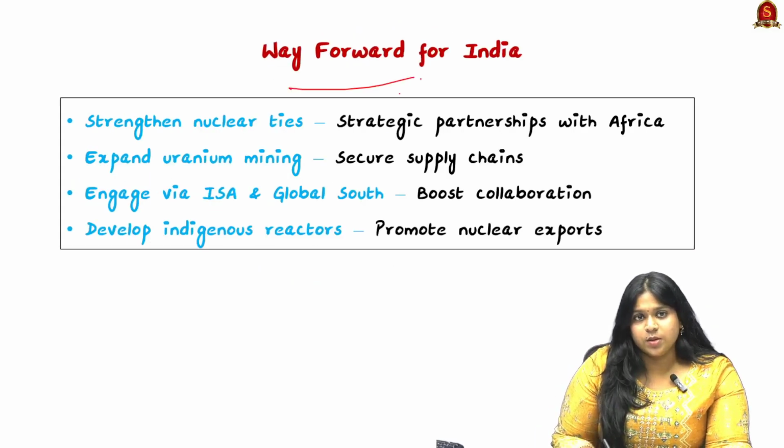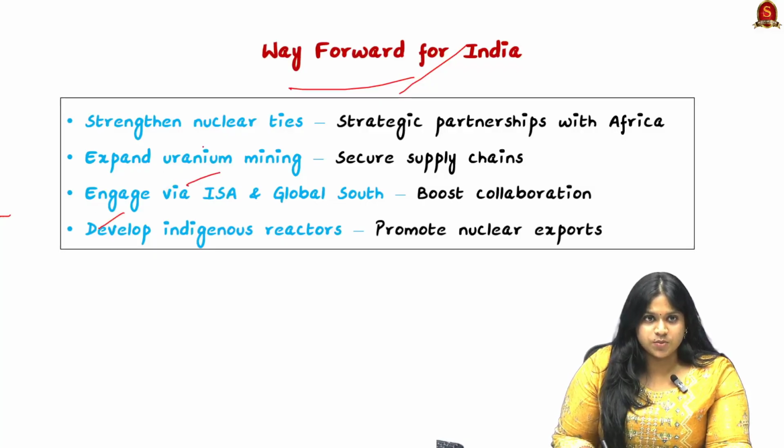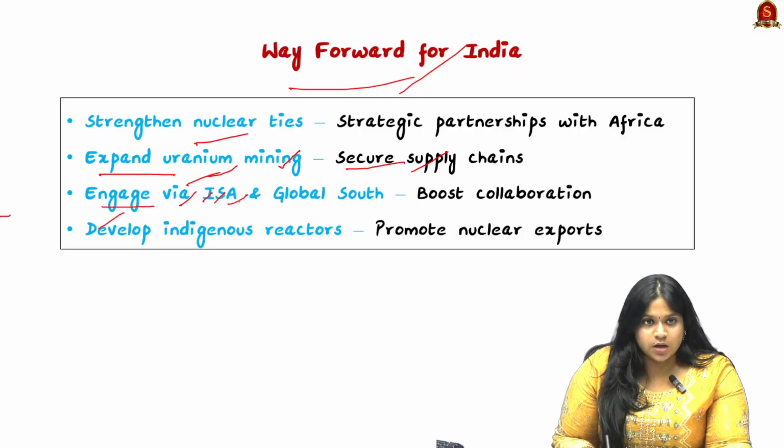So, what would be the way forward for such challenges? First is strengthening nuclear ties through even more strategic partnerships with China, and expanding uranium mining, so we can secure the supply chains and the storage of uranium. Next is engaging through the International Solar Alliance and the Global South.